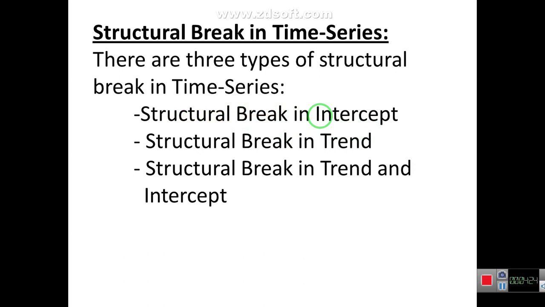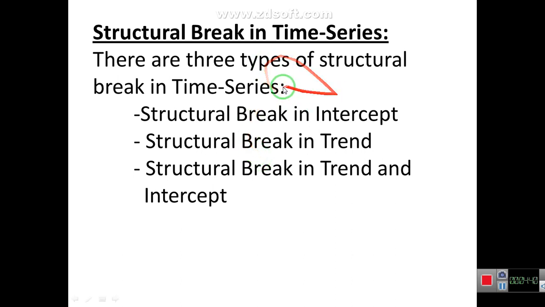Structural break may occur in trend. It may occur in trend and intercept. Structural break can create difficulty in the unit root test.